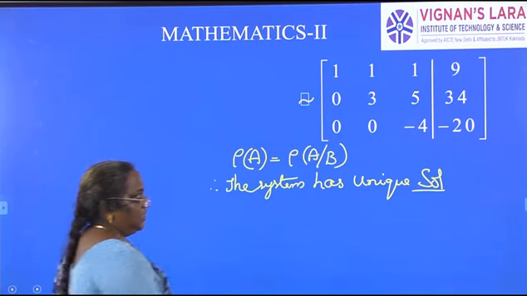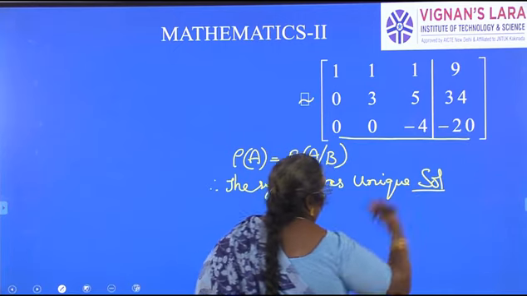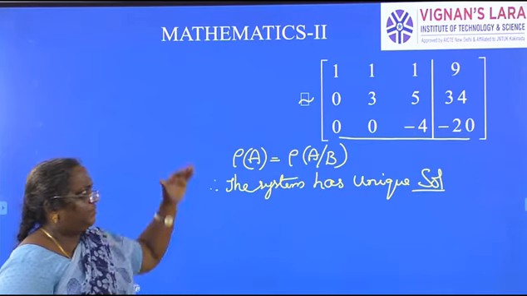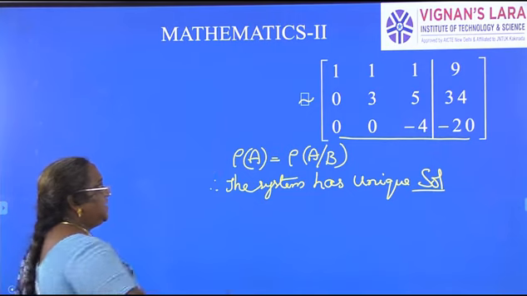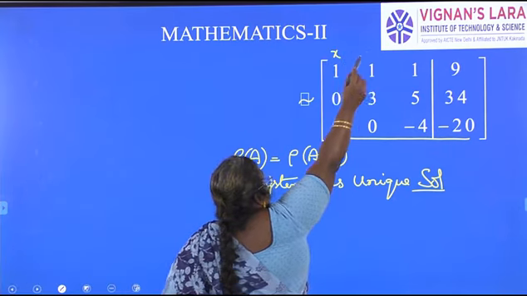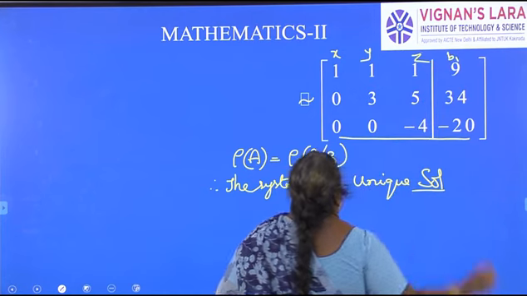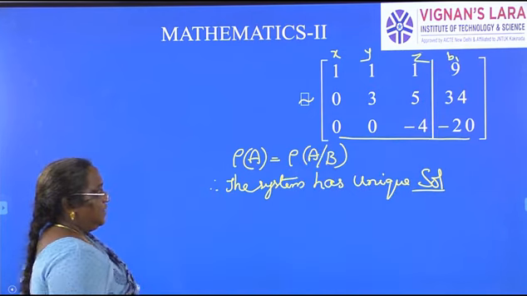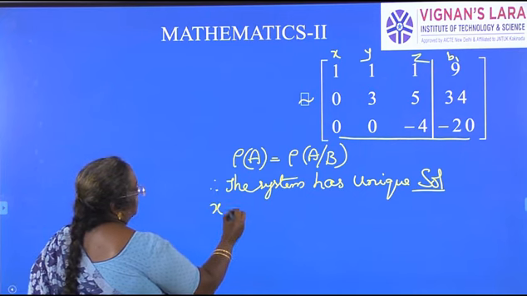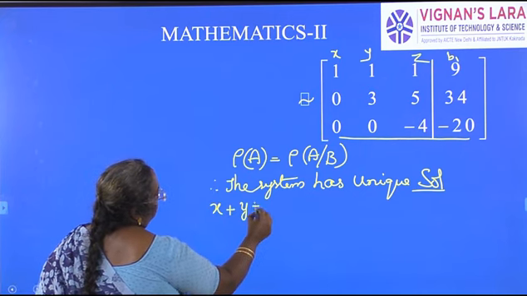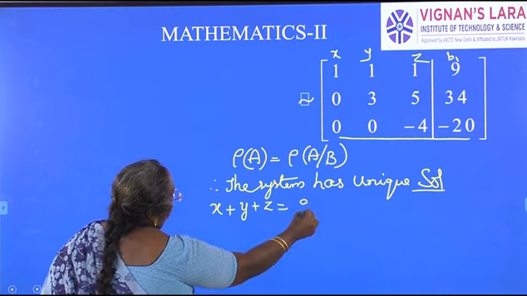As I told you, start writing the equations from the back or from the top of the matrix. Considering this is the coefficient of x, this is the coefficient of y, z, and this is the constant b1, b2, b3. What is the equation? x plus y plus z is equal to 9.